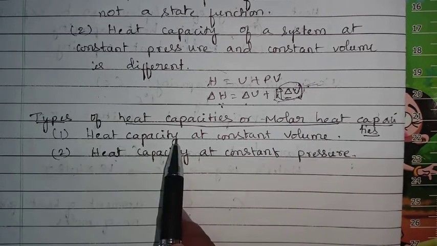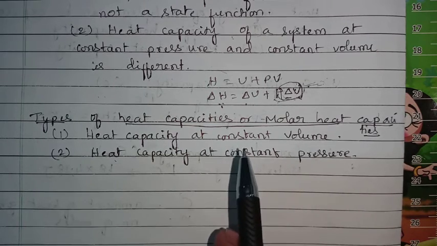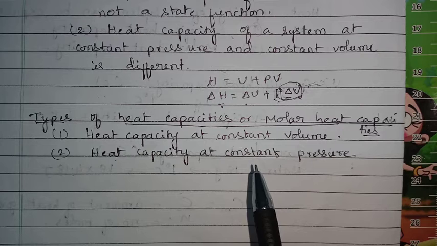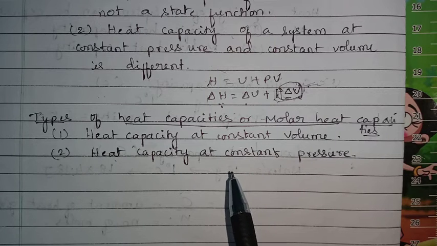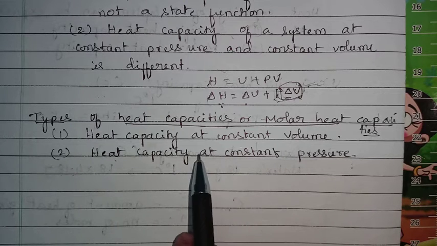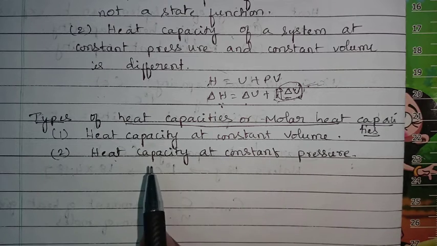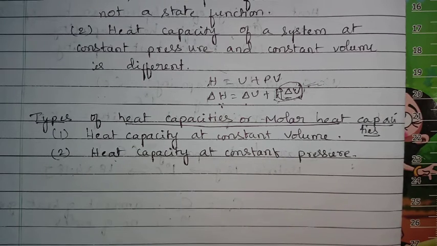So in case of solids and liquids, heat capacity at constant volume and heat capacity at constant pressure are not so different. They are almost approximately equal, but in case of gases, there is variation in heat capacity at constant volume and heat capacity at constant pressure.